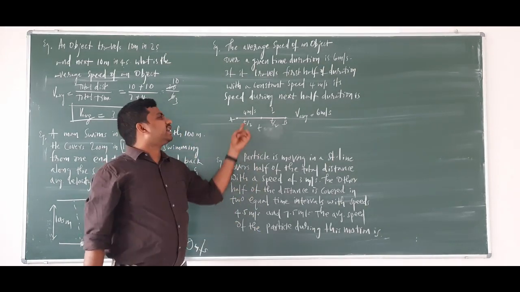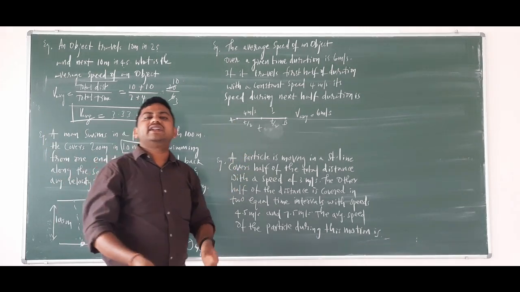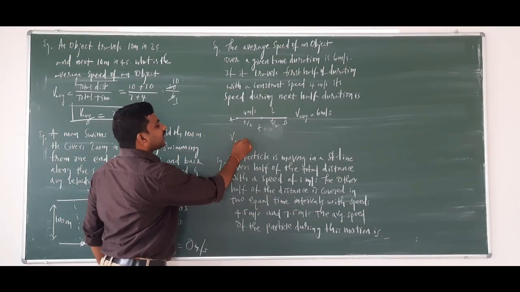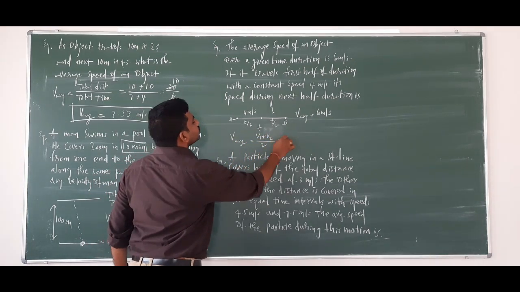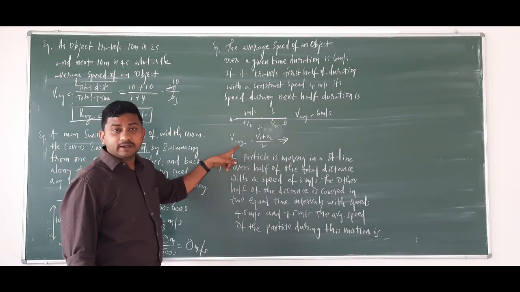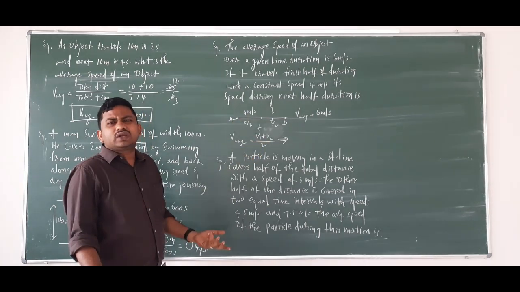Whatever may be the given values, when the total time is divided into two halves, the average velocity is v1 plus v2 by 2. So here what are the given values? The total average velocity is given, v1 is given, v2 is unknown, you can easily find out.